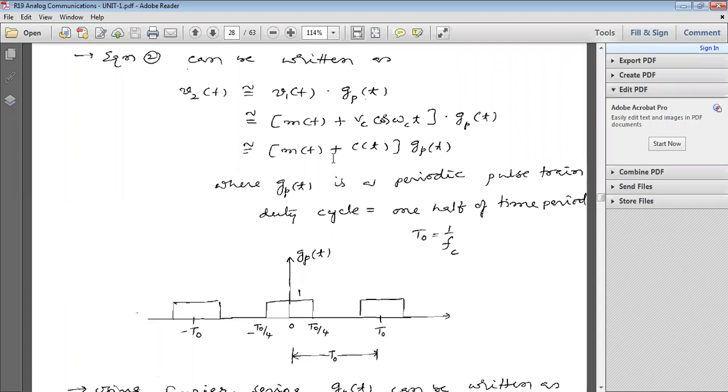Now substitute V1 of t. What is V1 of t? M of t plus Vc cos omega ct. So M of t plus Vc cos omega ct into Gp of t. Already you know Vc cos omega ct is C of t. So therefore V2 of t becomes M of t plus C of t into Gp of t. So this is the waveform representation for Gp of t.